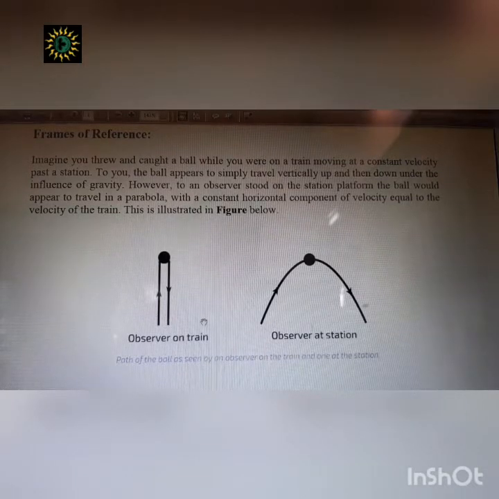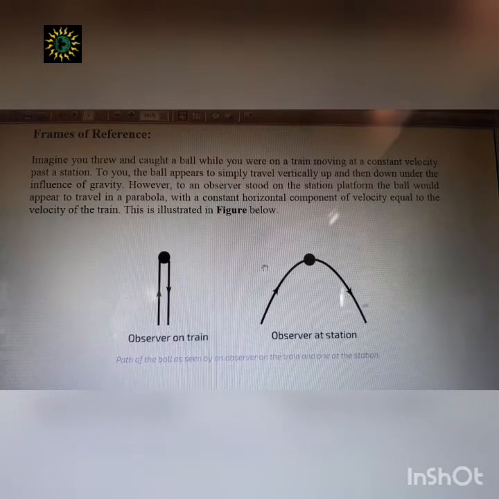Okay, now if a person who is not inside the train, who is outside the train standing on a platform, sees the ball, he will see that the ball follows a projectile path, or a parabolic path. If you split these into components, you may not have the idea about vectors in detail yet.